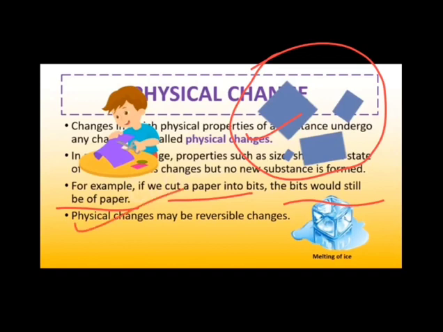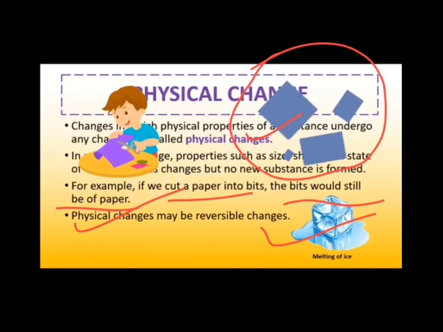Okay, another example of the physical change is the melting of ice. Suppose we have kept the ice out of the fridge at room temperature for some time, so this ice will turn into water, but we can change the state of matter again into ice. After keeping this water again in the fridge, we can get the ice back. So this is the physical change. Okay, so this is about the physical change.